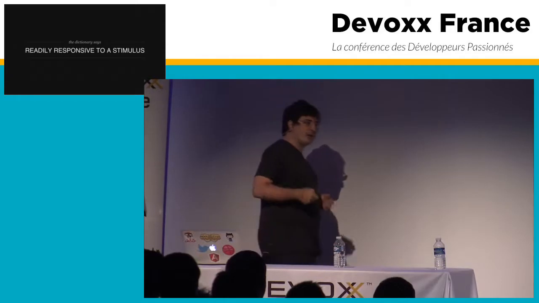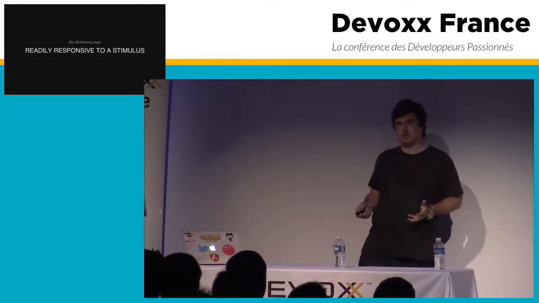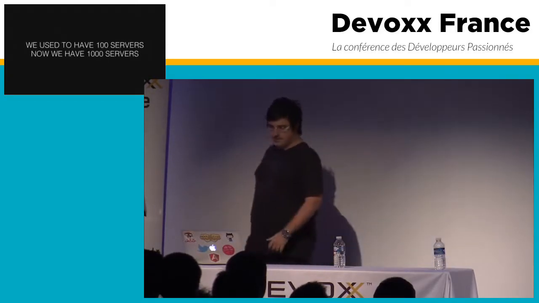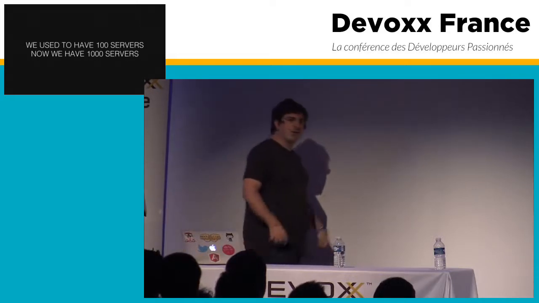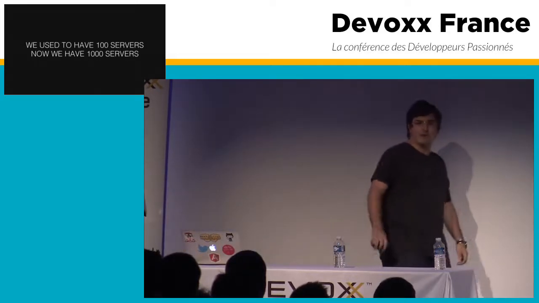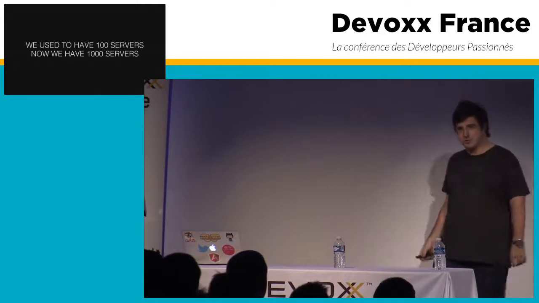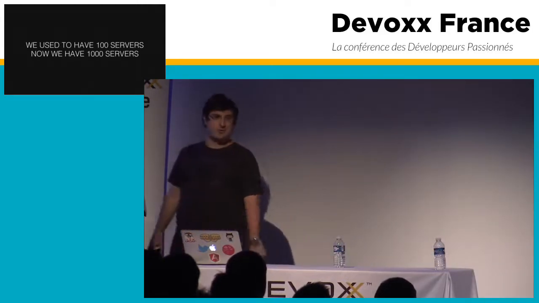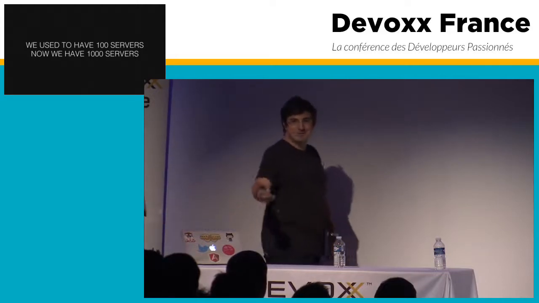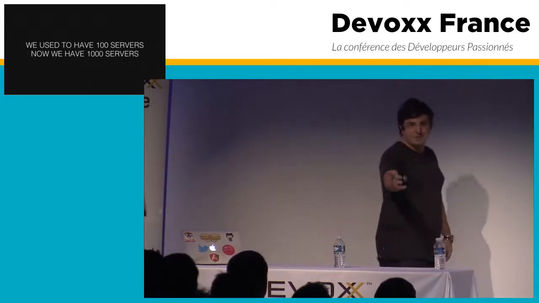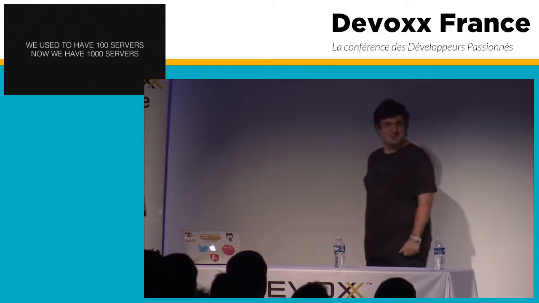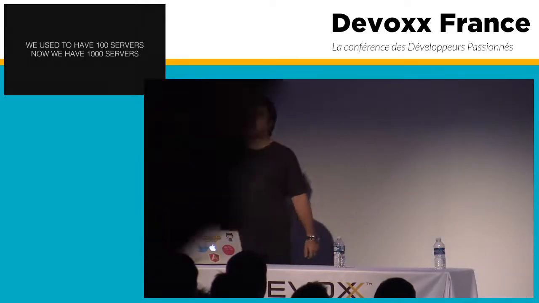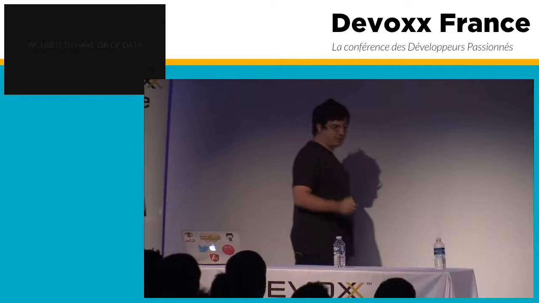So once I started understanding that, I started checking out a little bit about the history of how computer programming and web servers and everything has been changed lately. So we used to have 100 servers for web applications. Can you imagine Google or Facebook having just 100 servers right now? We couldn't be able to enter right now. I guess that some of you are actually tweeting or Facebooking right now, so it wouldn't be able to do that. So now we have thousands or tens of thousands of servers.